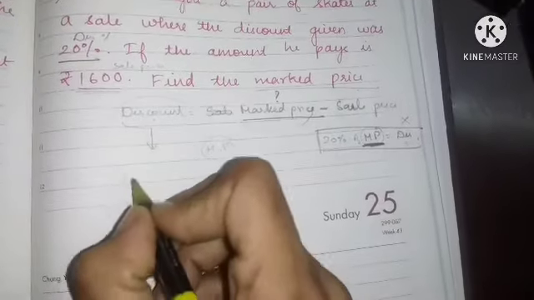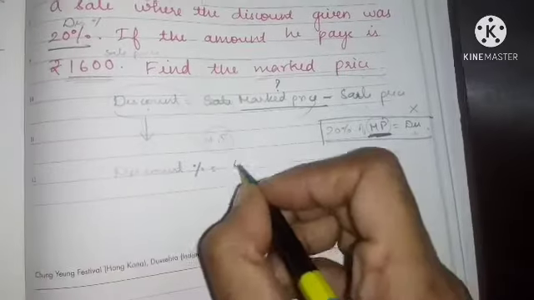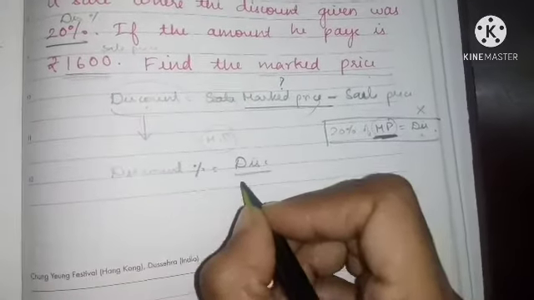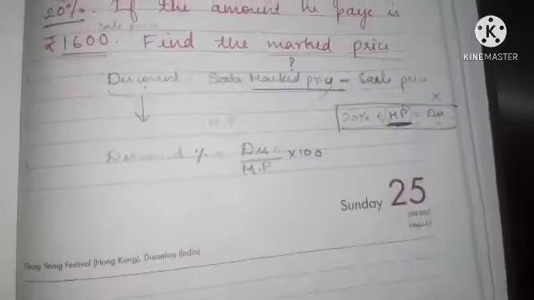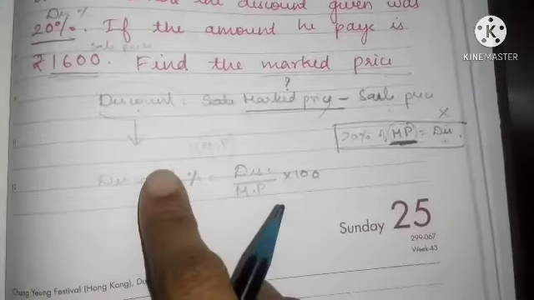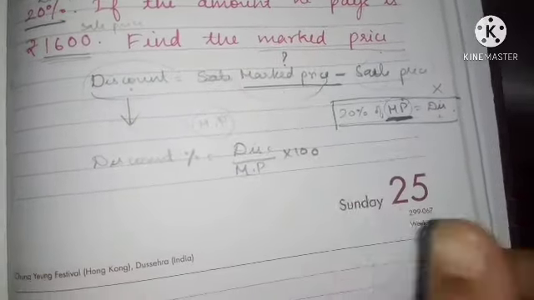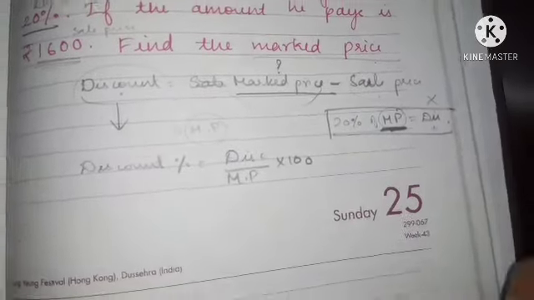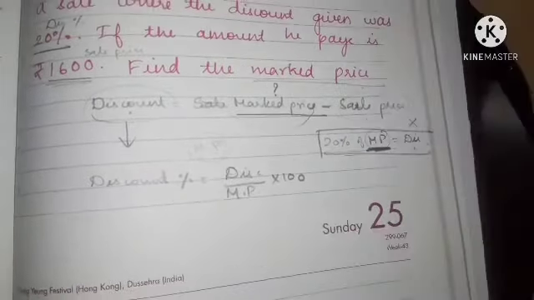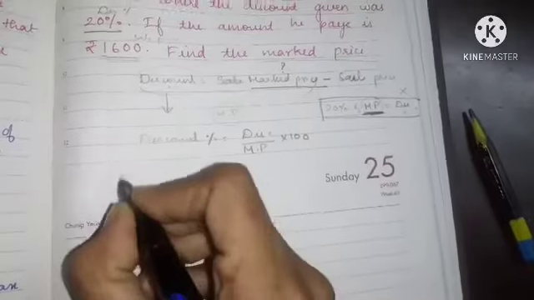Do you have one more formula? Discount percentage is equal to discount divided by marked price into 100. Yes, do you know this formula? Discount percentage is equal to discount by marked price into 100. So using this formula, we are going to find something. Or you can find from this itself. Anyway, first we'll write the discount percentage.